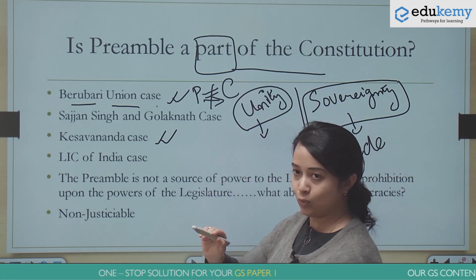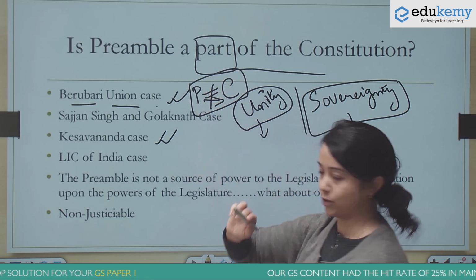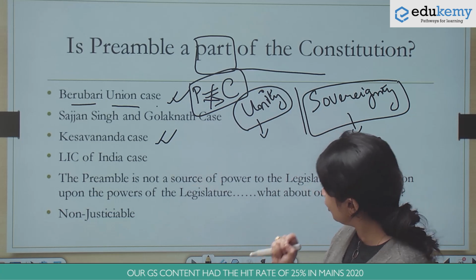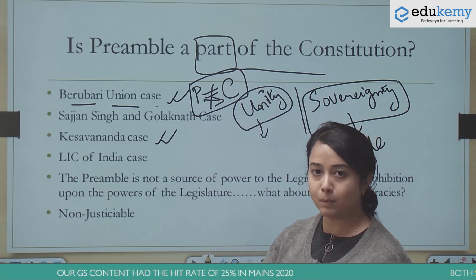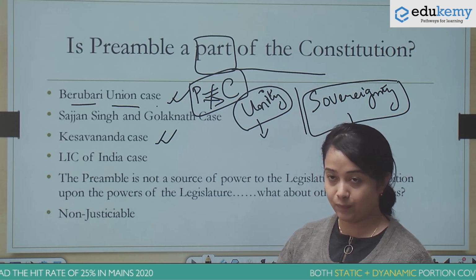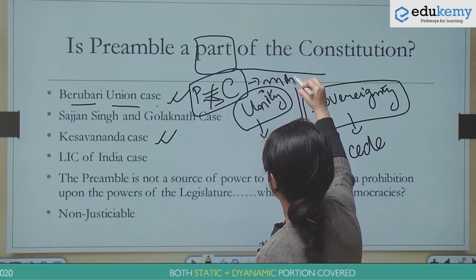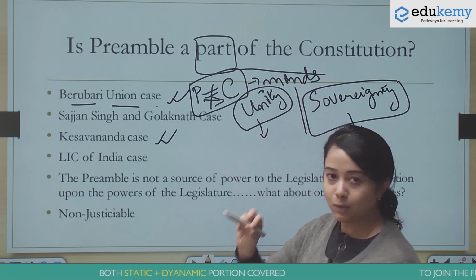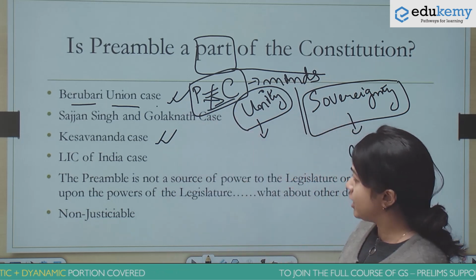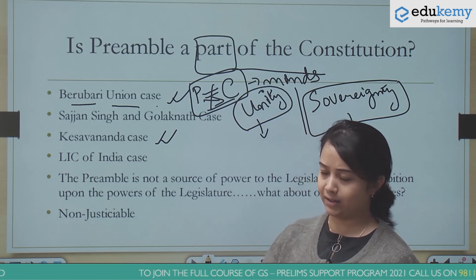The Berubari Union case mentioned that the preamble is not a part of the Constitution of India. This was the position of the Supreme Court. Although the court mentioned that the preamble is important for us to get an idea of the minds of the makers of the Constitution, still it cannot be considered as a part of the Constitution. There were further observations that are more related to the chapter on union and its territory.